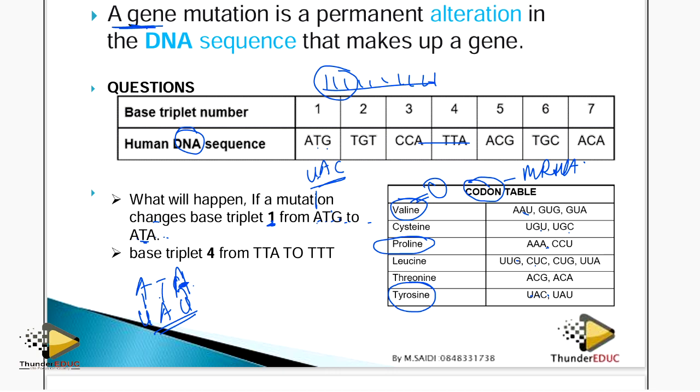UAU again is tyrosine. You see that when this triplet changes from ATG to ATA, they code for the same amino acid. Therefore, the protein will not change.